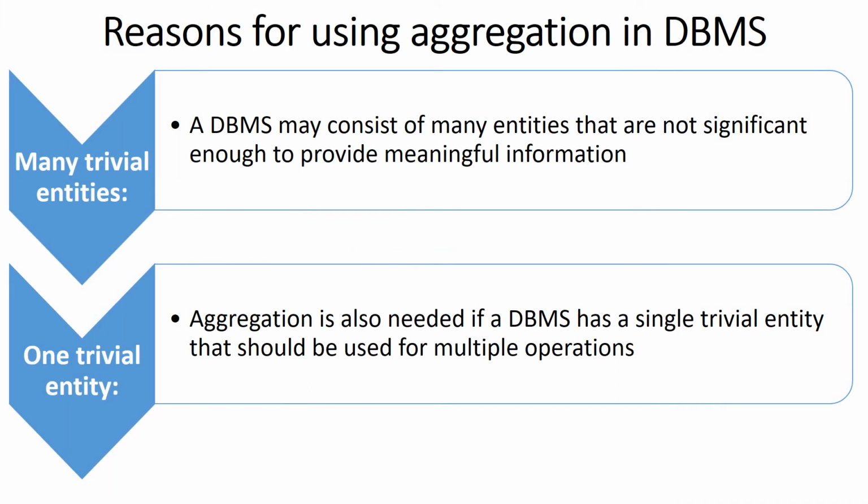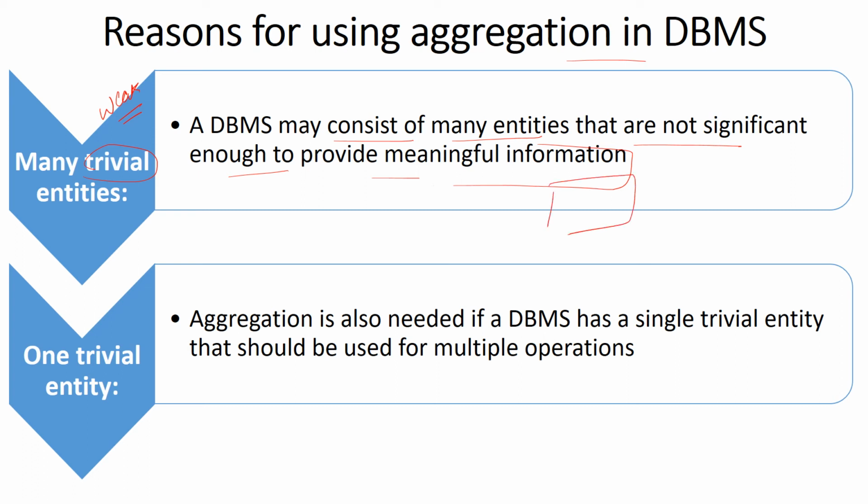So why are we using aggregation in DBMS? A DBMS may consist of many entities that are not significant enough to provide meaningful information. As we know, there are 1000 tables and 1000 records. There may be some information which is not meaningful if it is not connected to any high level entity. What is the meaning of trivial entities? Trivial means the weak entities which are alone and don't provide enough meaningful information. In such cases the trivial entities can be combined into one complex entity